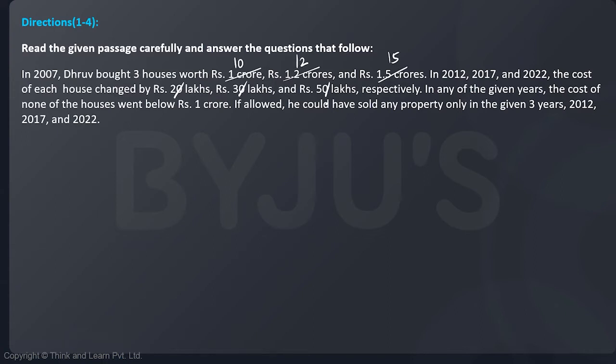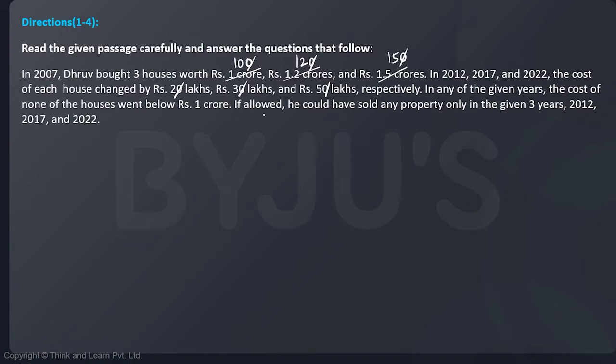We are removing the word lakhs and the 0, which is common throughout, so that the change is also reduced accordingly.